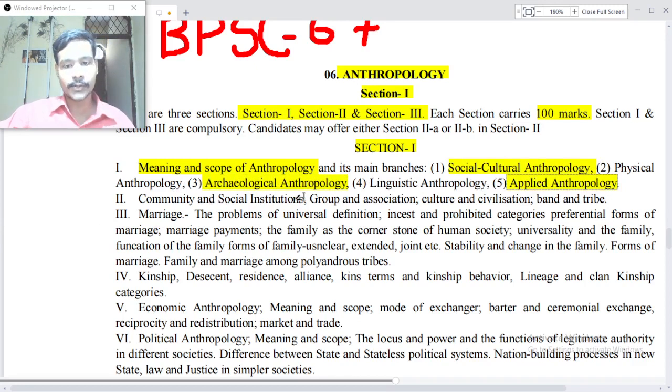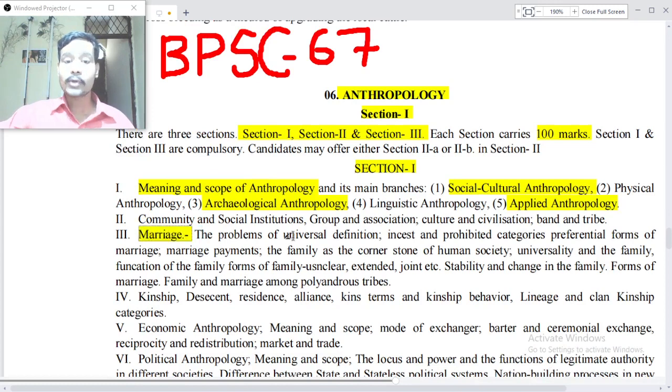Community and social institutions, group and association, culture and civilization, band and tribe, marriage, the problems of universal definition, incest and prohibited categories, preferential forms of marriage, marriage payments, the family as a cornerstone of human society, universality and the family, functions of the family, forms of family: nuclear, extended, joint, etc., stability and change in the family, forms of marriage, family and marriage among polyandrous tribes, kinship, descent, residence, alliance, kin terms and kinship behavior, lineage and clan, kinship categories.